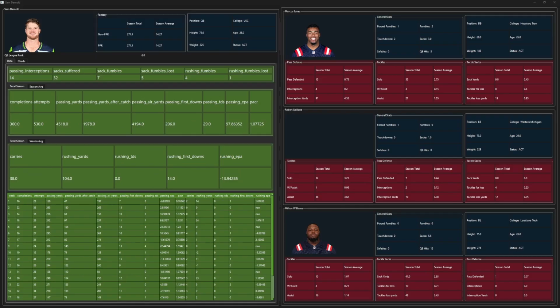Now getting into our individual players, starting with the quarterbacks, you have Sam Darnold. And I still have the defense over here with your top pass defender, your top tackler, and your sack leader on the team. I won't necessarily go through all this data in detail, but you have it here if you need it. And then I'll switch over to Darnold's averages here. And walking through the turnovers, you have 14 interceptions this season for Darnold, and 5 fumbles lost due to sacks, as well as 1 rushing fumble.